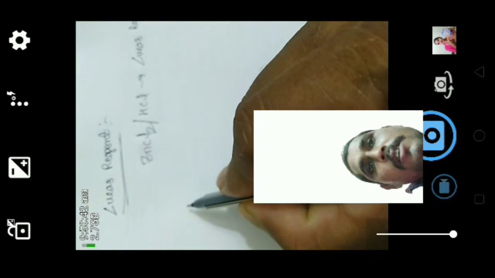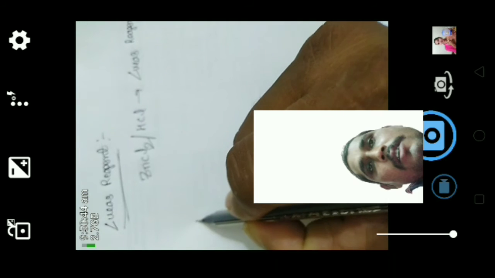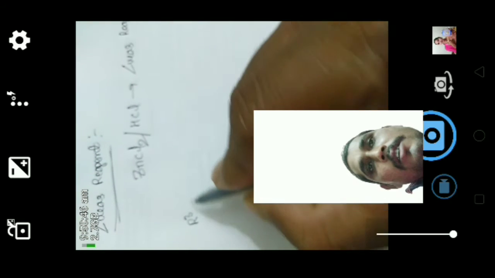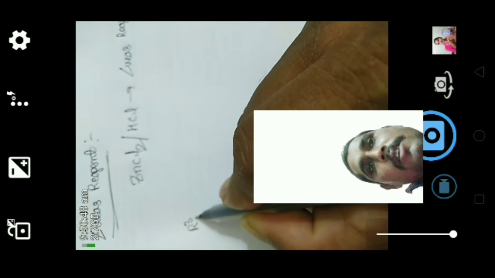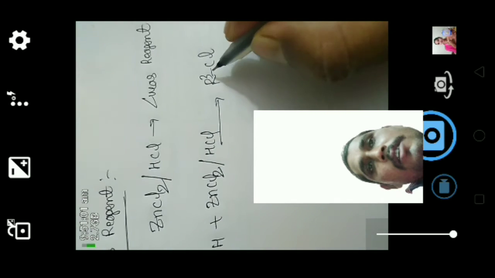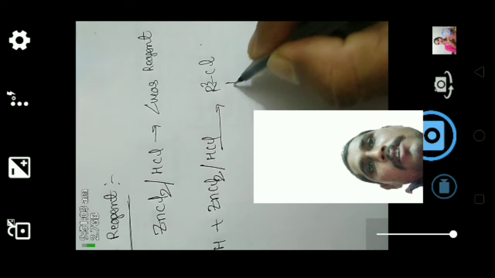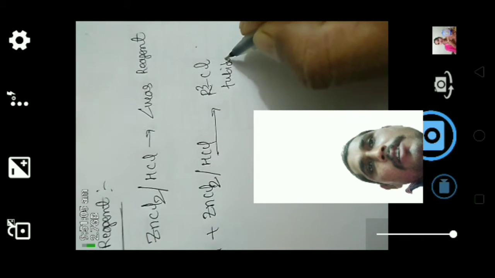The tertiary alcohol, when we react with zinc chloride in the presence of HCl, gives tertiary alkyl halide immediately, giving turbidity immediately.